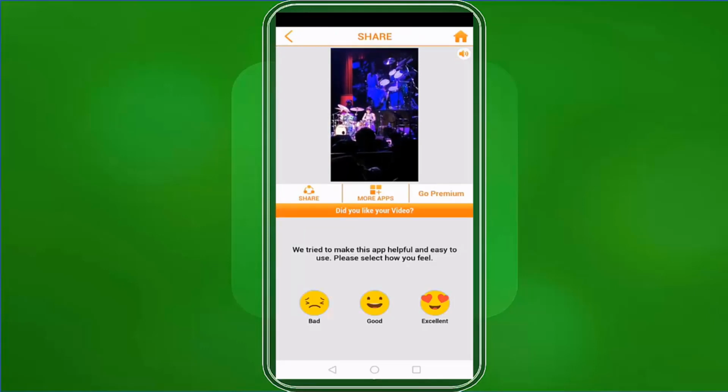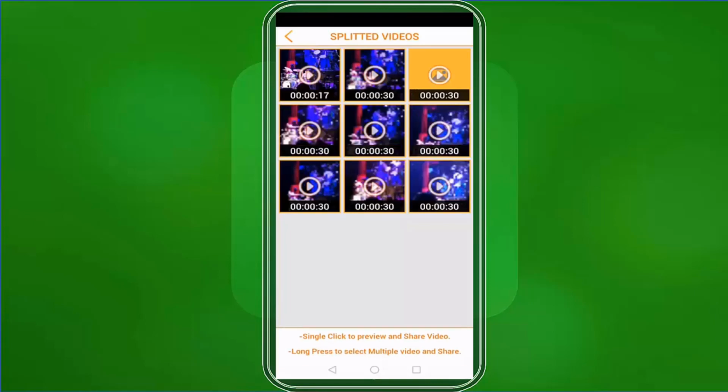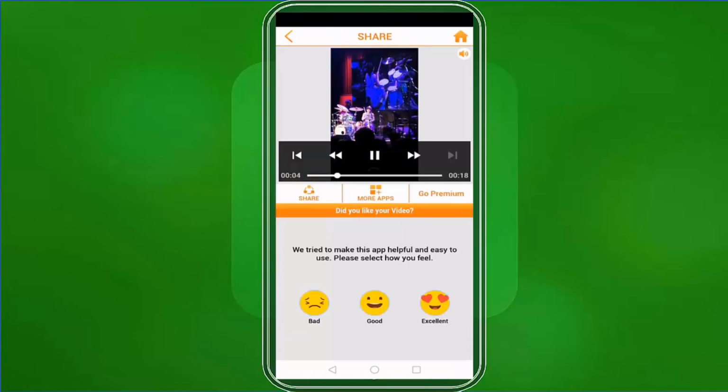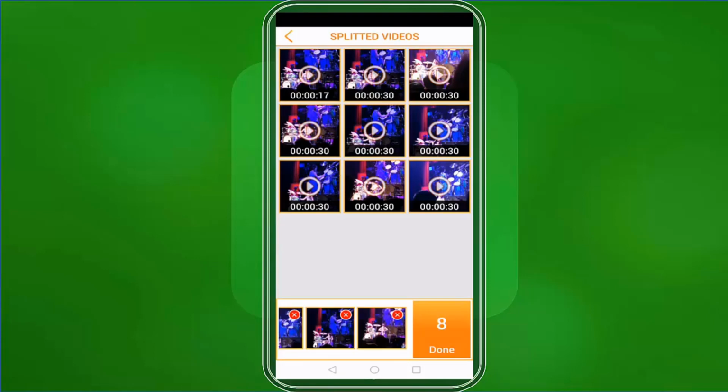You can share this clip right away individually to your different social media platforms like your Messenger, WhatsApp, or any of your mobile apps that you can send video clips to. Below, it shows you a pop-up notification that you can follow. Single click to preview the clip and share the video, which is what we've done a while ago. Then long press to select multiple video clips and share them in just one click.